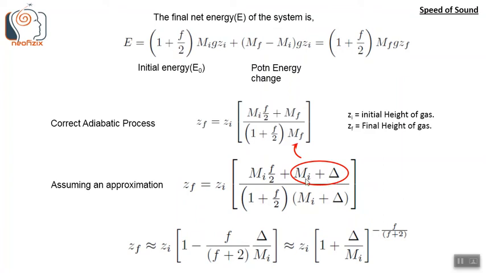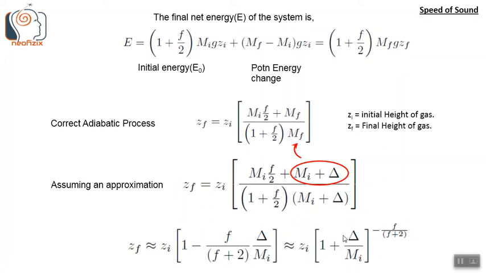So we replace that in both the numerator and the denominator, and using the first order Taylor series expansion, we get this approximation. So Zf is nearly equal to Zi into 1 minus f by f plus 2 del by Mi. Here note that del is very close to 0, or del by Mi is very close to 0.